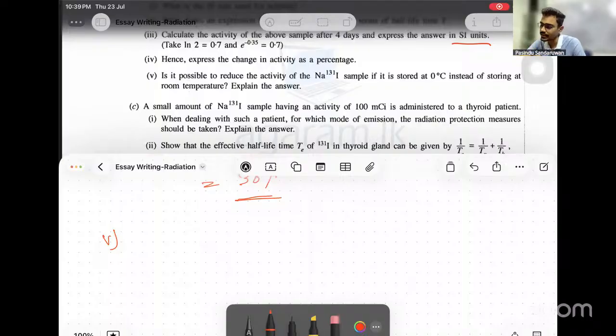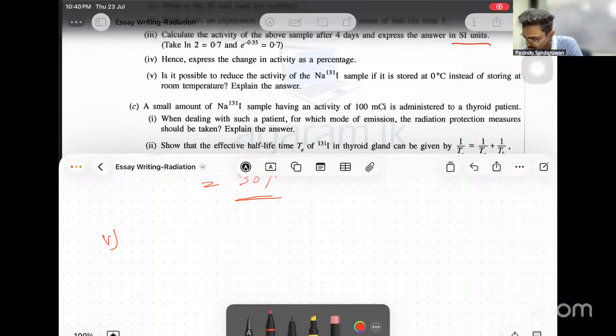Is it possible to reduce the activity of a sodium sample if it is stored at 0 degrees Celsius instead of storing at room temperature? Explain your answer. No. Very straightforward, because radioactivity does not depend on any external factors. It depends only on the initial number of radioactive particles in the sample. So radioactivity is independent of all external conditions. Temperature is also one such condition. Temperature, pressure, wind speed, humidity, nothing. It depends on nothing.